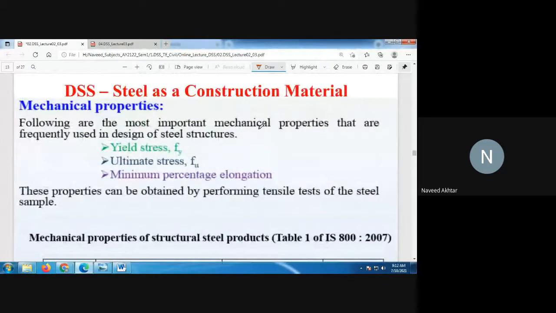Following are the most important mechanical properties that are frequently used in design of steel structures. They are the yield stress of the steel, the ultimate stress, Fu, of the steel, and minimum percentage elongation.